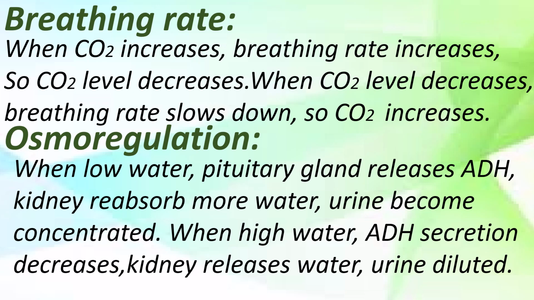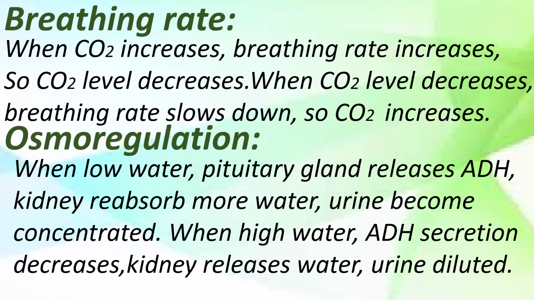As the name indicates, it decreases the urine. When there is low water, the pituitary gland releases ADH, the kidney reabsorbs more water, and urine becomes concentrated. When there is high water in our body, ADH secretion decreases, the kidney releases water, and urine is diluted.